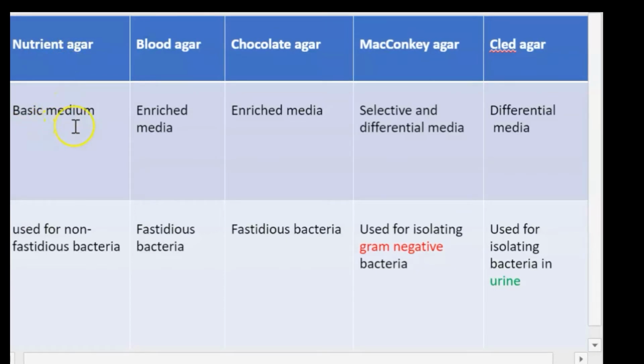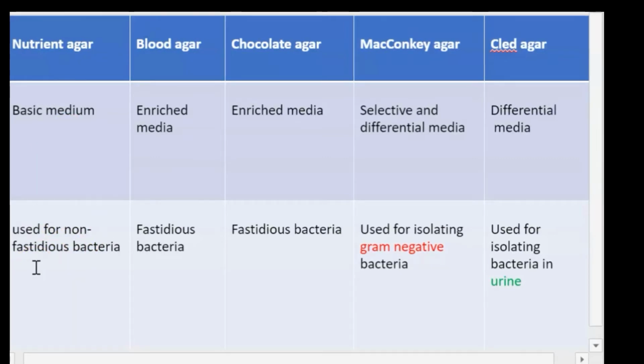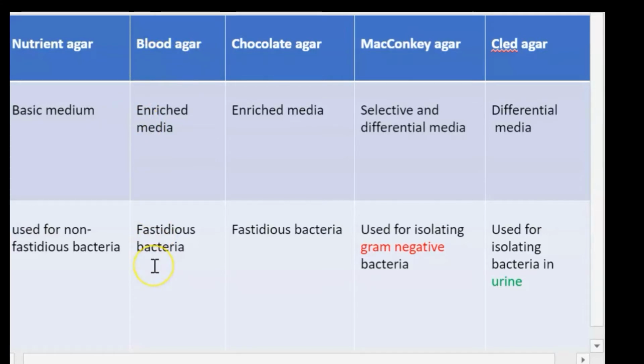First one is nutrient agar. It is a basic media and it is used for general purpose. Used for non-fastidious bacteria. Non-fastidious bacteria are those that don't require special nutrients and conditions to grow. Blood agar is enriched media. As you know, blood is rich with nutrients, so it is used for fastidious bacteria. Fastidious bacteria require special nutrients and conditions to grow.